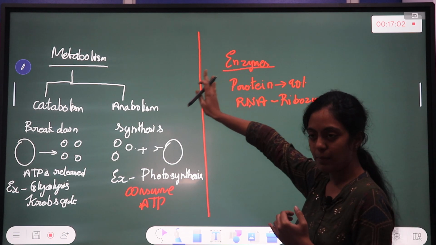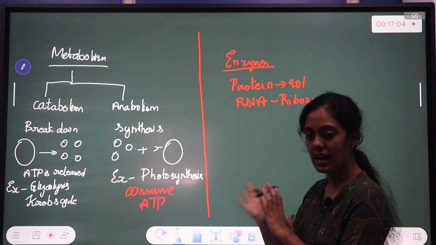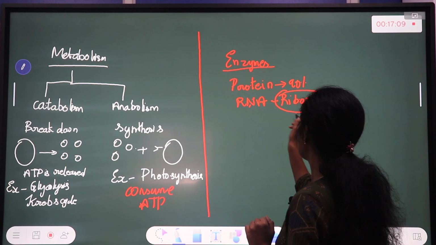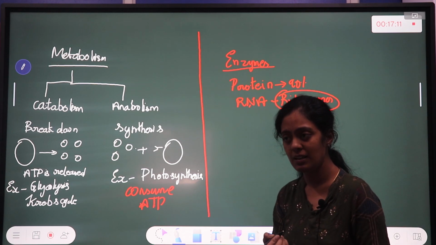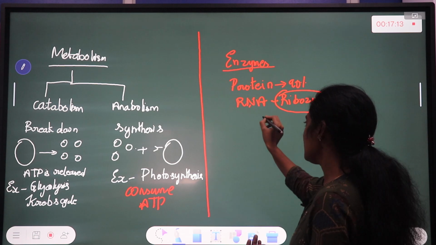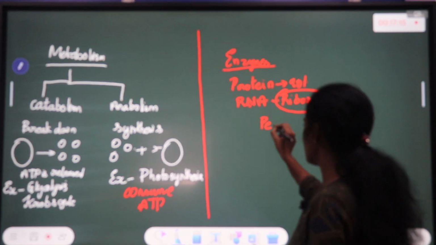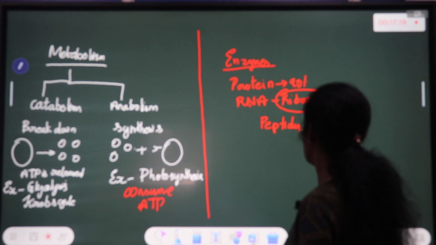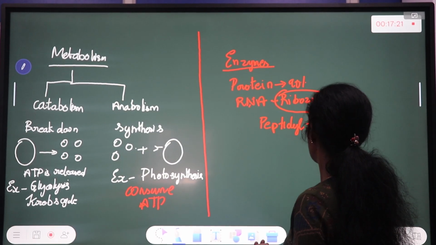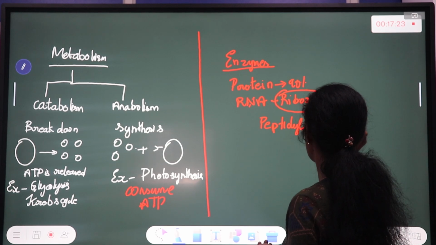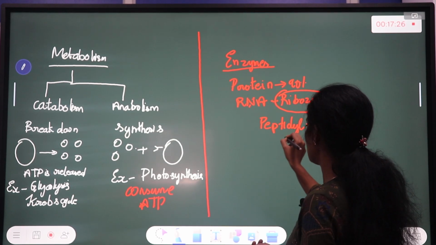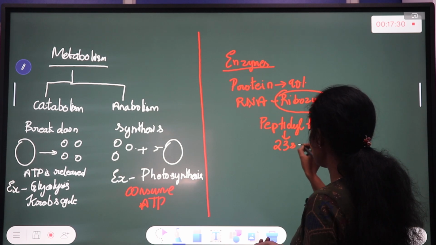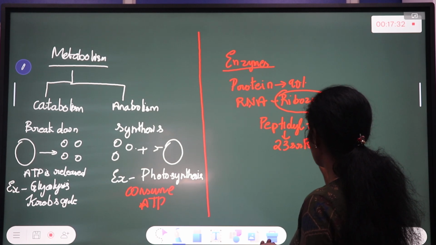Protein based enzymes I'll talk about later. I'm first discussing RNA based enzymes. These ribozymes are basically RNAs which help in catalysis. One such example of a ribozyme is peptidyl transferase. Peptidyl transferase is done by an RNA called 23S rRNA.